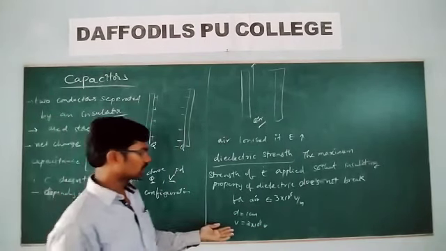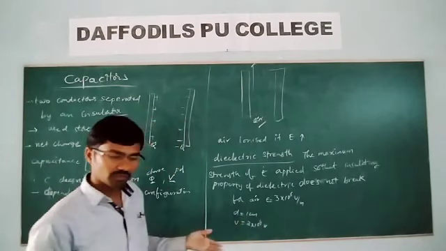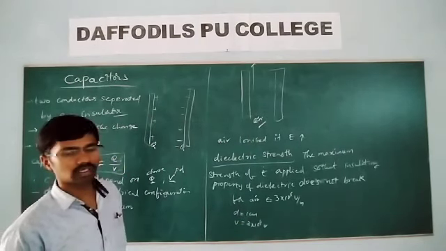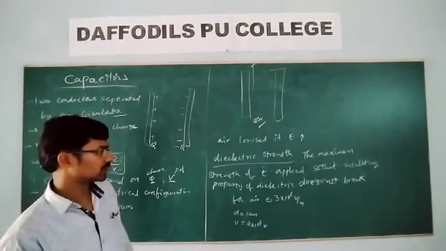Or the electric field is what? 3 × 10^4 volt per centimeter is equal to what? V is equal to E into d. Now tell me, what do you mean by the capacitance?